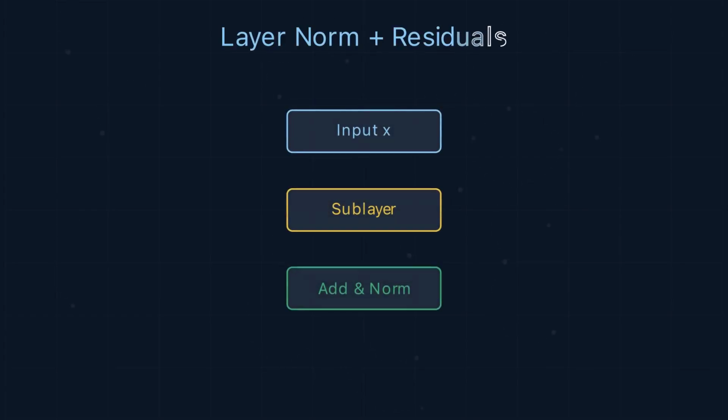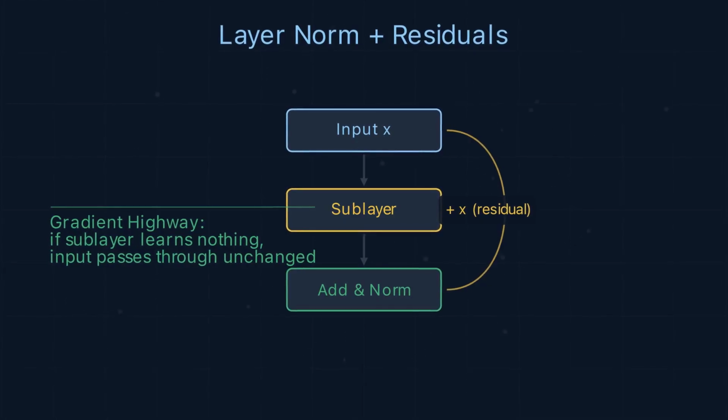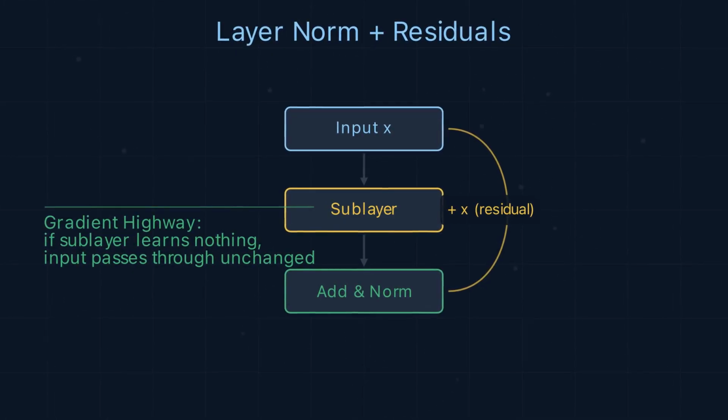Layer normalization normalizes each token's representation. Residual connections add the input to the sublayer output. If the sublayer learns nothing, the input passes through unchanged, the gradient highway.